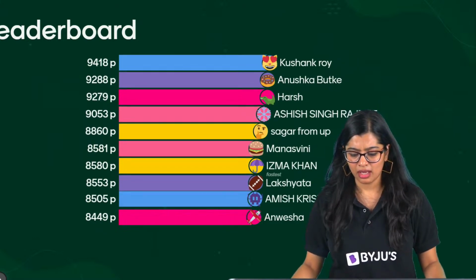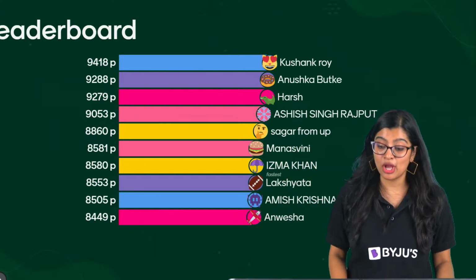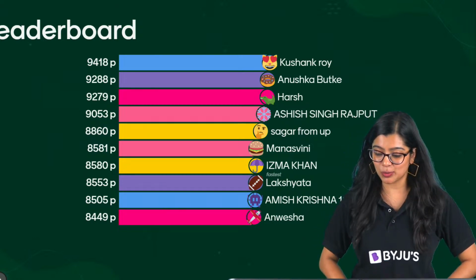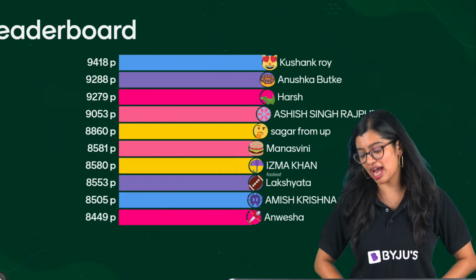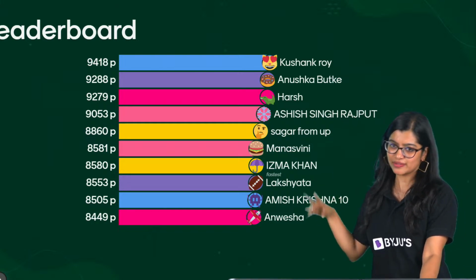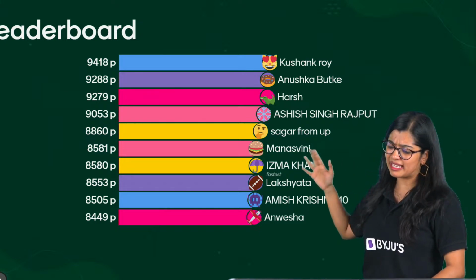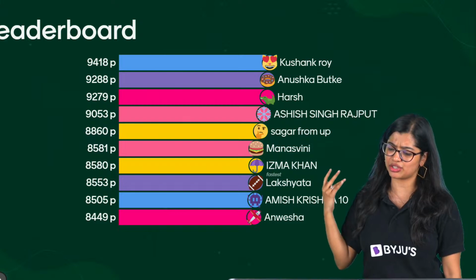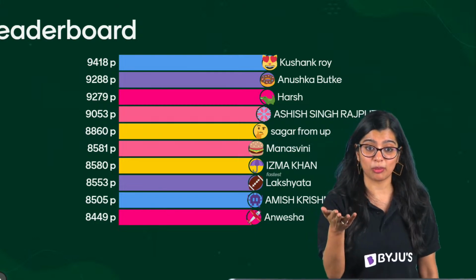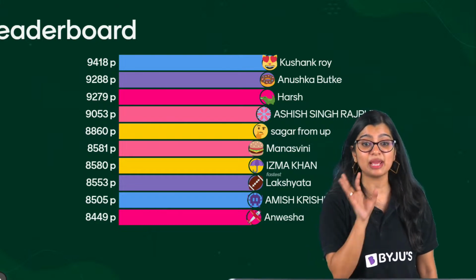Anviti and many others. I can see Isma Khan is the fastest here, but I see that Kushank has made it to the top, followed by Anushka, Harsh, Ashish Singh Rajput, Sagar from UP, Manaswini, Isma, Lakshyata, Amish and Anvesha. A very interesting thing that I really liked is that a lot of the students whose names I'm seeing on the leaderboard, especially Kushank, Anushka, Manaswini, Isma, Lakshyata, Anvesha, Amish and all of you, are very regular to class also, along with Anubhav and Saroj and Madhav, many others who are very regular. I know many of you are regular as well. But I'm very proud of all of you.